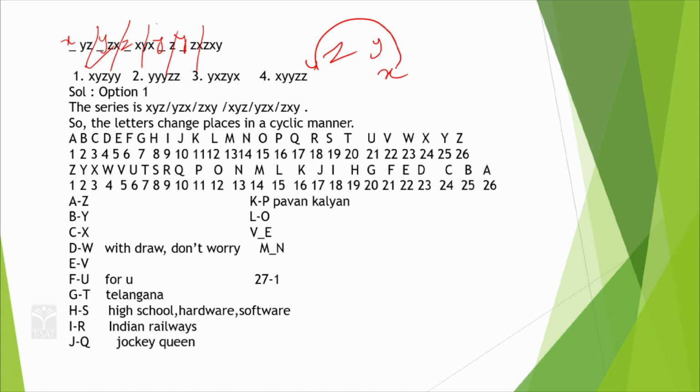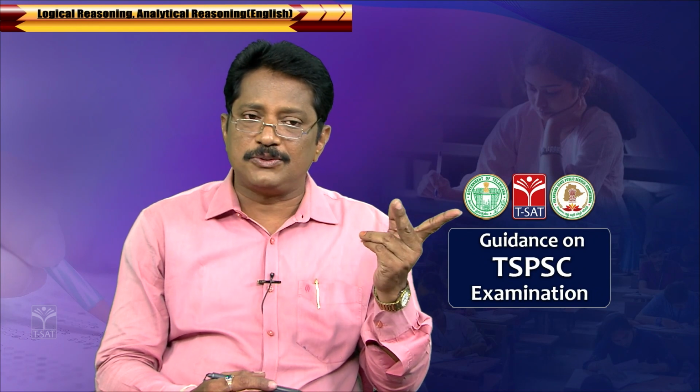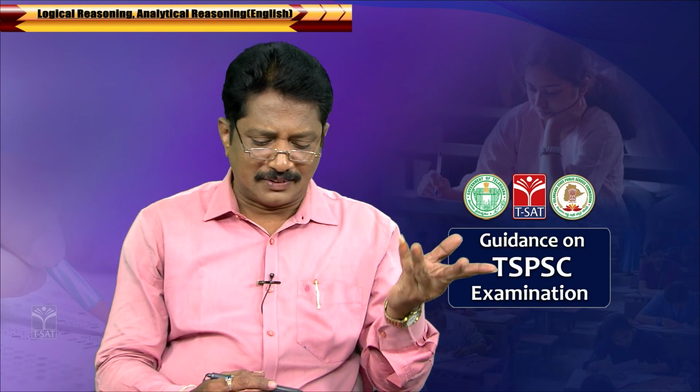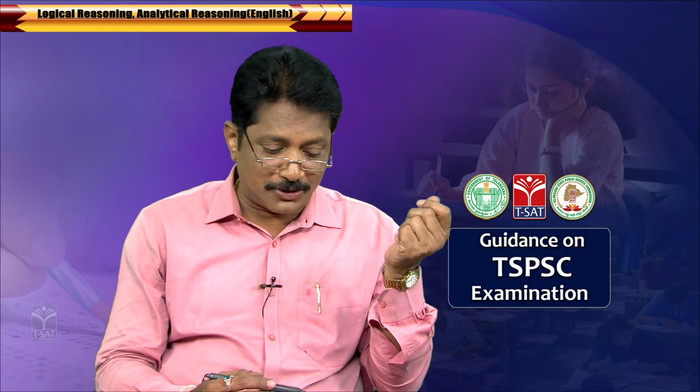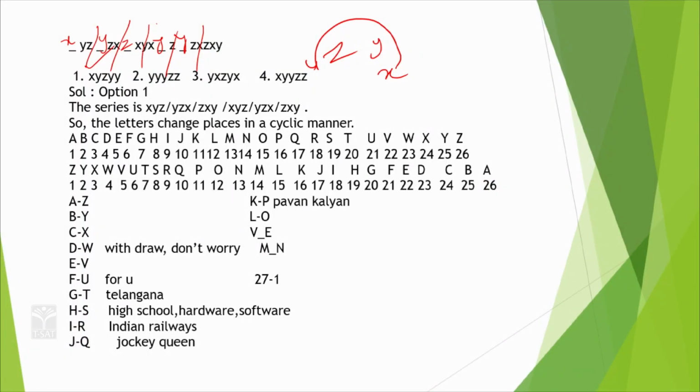D and W. If you want to remember this one, D and W, DW, withdraw, or don't worry, you can remember those things. And similarly, EV, FU, you can remember as for you. GT, previously we called Telangana as TZ, but now we call it TS. So, we can remember it as TG, GT as Telangana.